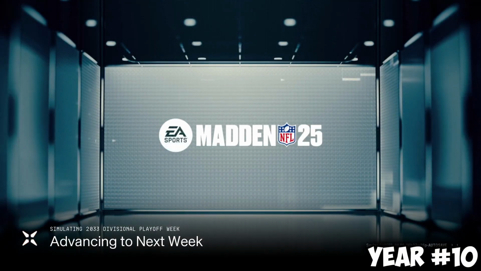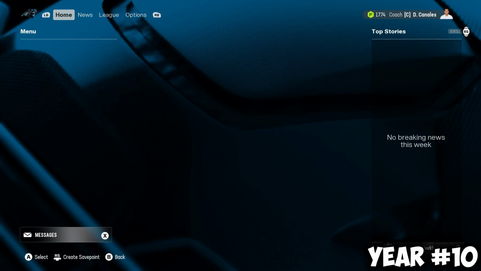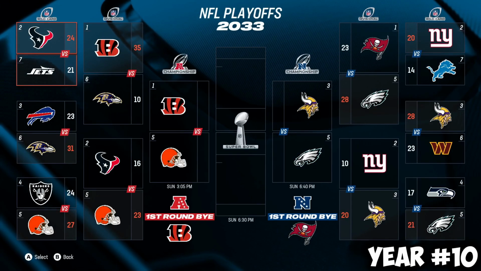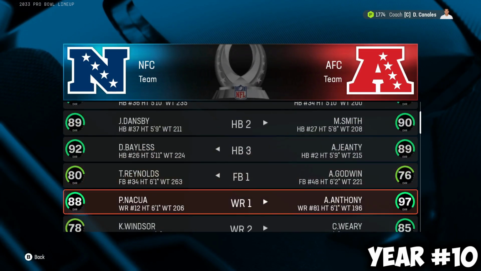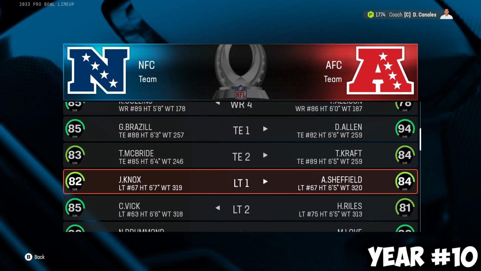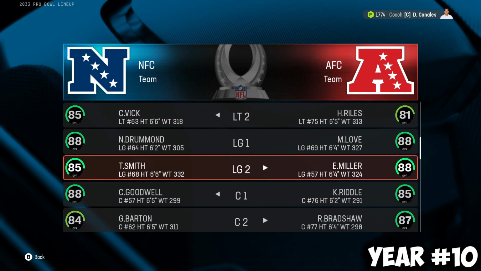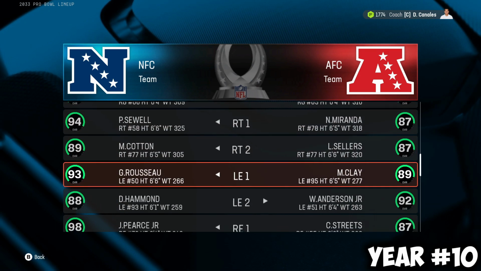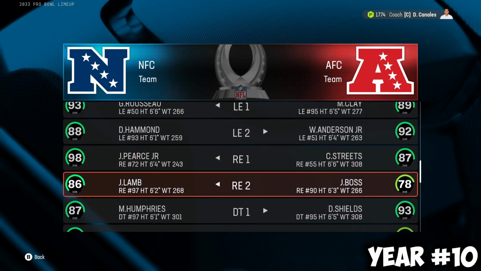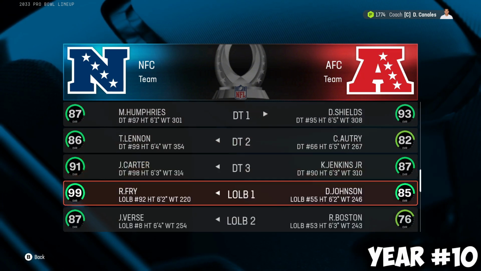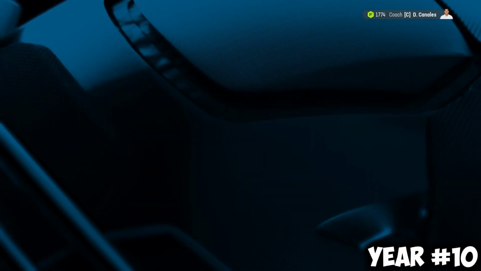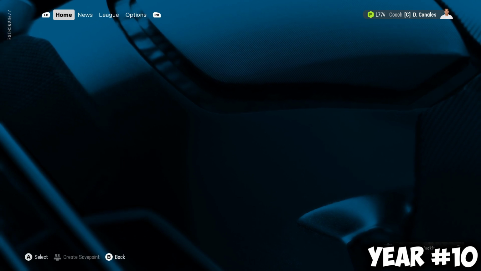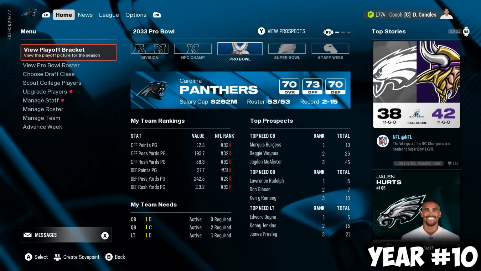Simming this week to the conference championship. Will the rest help us or will it make us lose? It seems as if we did lose 28-23 to the Eagles. Scrolling down, Puka's up there still. McBride's doing his thing. Rousseau, that's the left end. James Pierce, still good. Rigoberto Fry, 99 overall, gets himself a Pro Bowl. Jared Verse, still doing what he does. Great player, making the Pro Bowl.